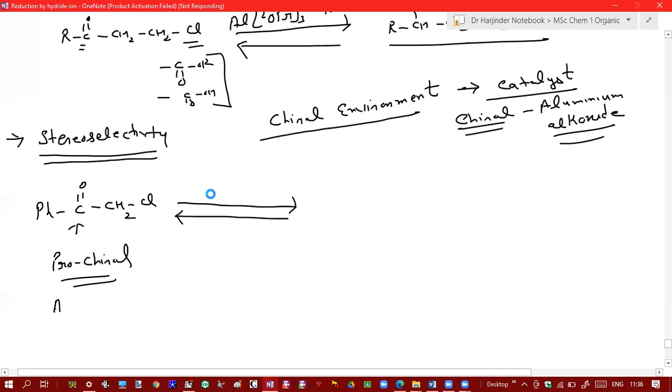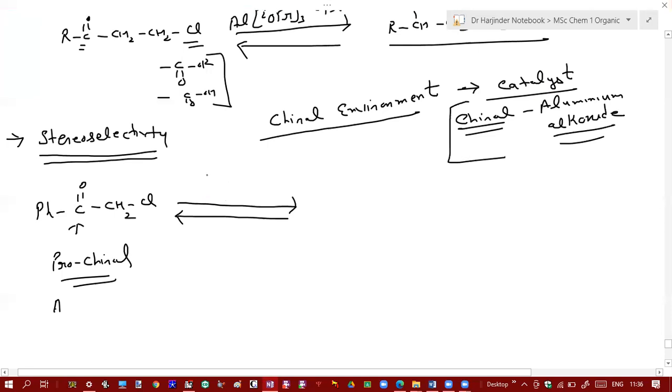So for example, if you do this reaction with chiral aluminium alkoxide, that is R plus BINOL. What is BINOL?